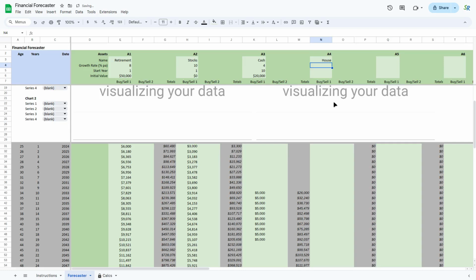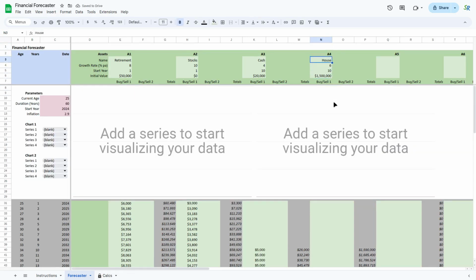Here's our house. Our house grows at a capital growth rate of, say, 6%. I got this from where I live, my particular city in Australia, and over 30 years, that's about the average capital gain per year. The start year, let's say I buy a house when I'm 35. Even in 10 years' time, I'm still paying $1.5 million, which in 10 years' time might be considered cheap. In fact, let's go all out. Let's say $2 million. That would not be unheard of at all.